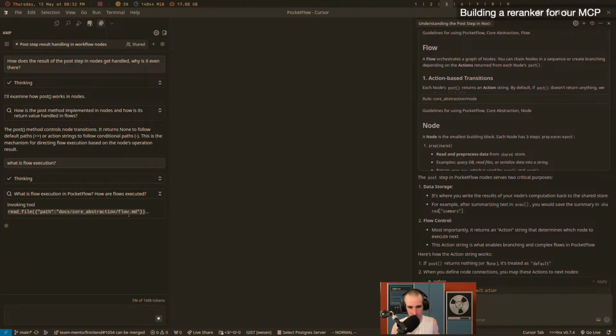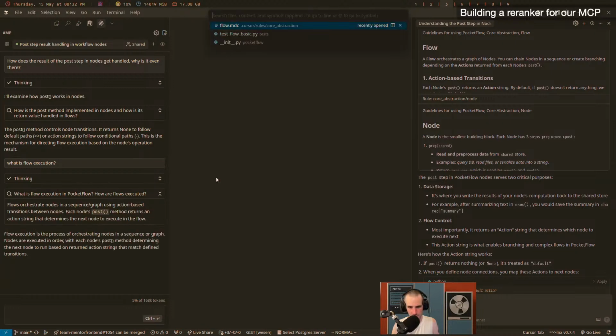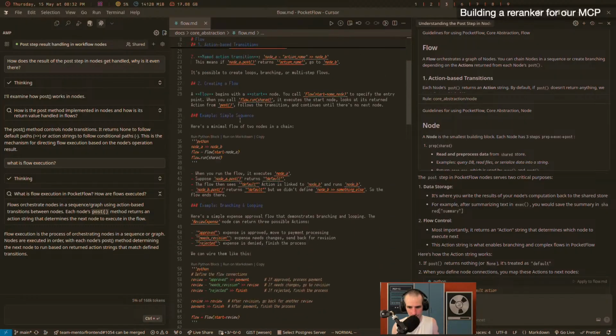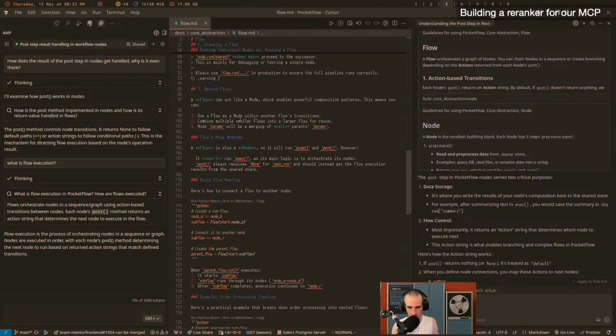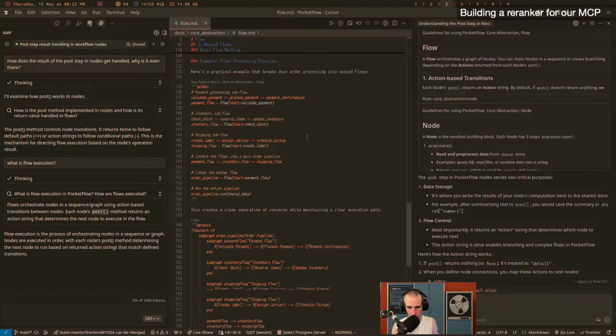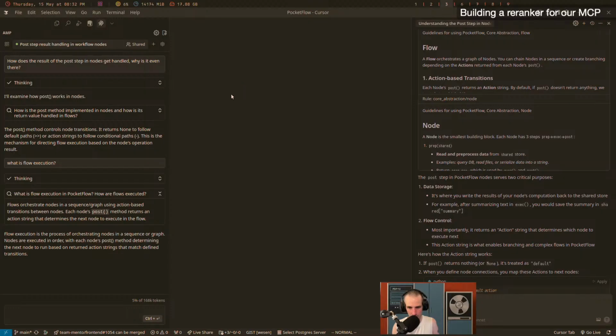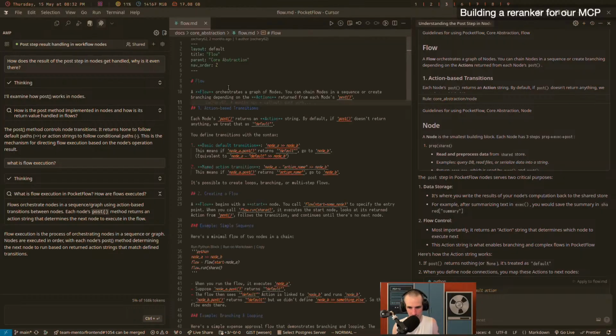So here we can see it found the exact same file, except in the docs and not the rules. So I wonder how much of this is just duplicated. It does look pretty duplicated. So I wonder how they manage that, right? How do they manage to keep these things in sync? How do they make sure they're always up to date? I'm pretty curious. I wonder what the Git history is of these things. That's always stuff that I am interested in.